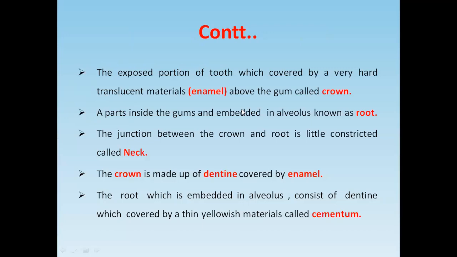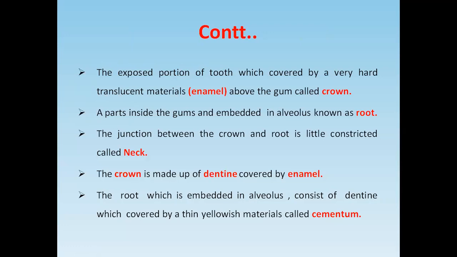If you look at the crown, as I told you, the crown is the exposed portion, and it is covered by a very hard translucent material, the enamel. So the entire crown is covered by the enamel. The part inside the gum and embedded in the alveolus is called the root.